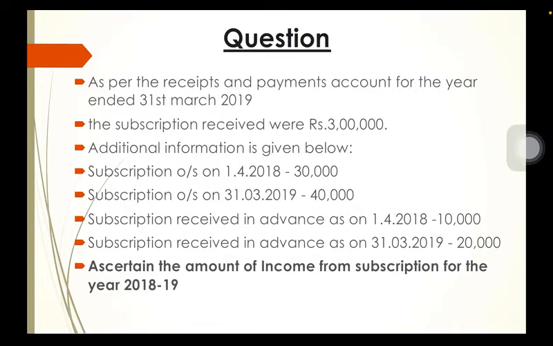Subscription received in advance as on 1st April 2018, that is advance in the beginning, is 10,000, and subscription received in advance as on 31st March 2019, that is advance at the end, is given 20,000. We have to ascertain the amount of income from subscription for the year 18-19.